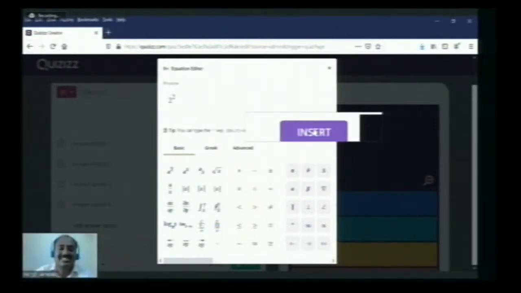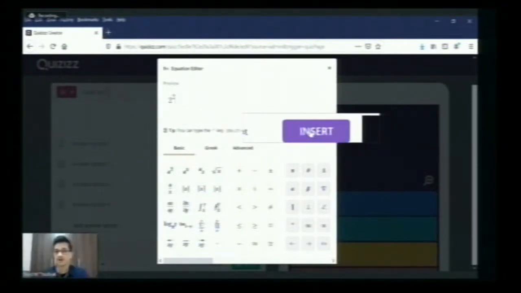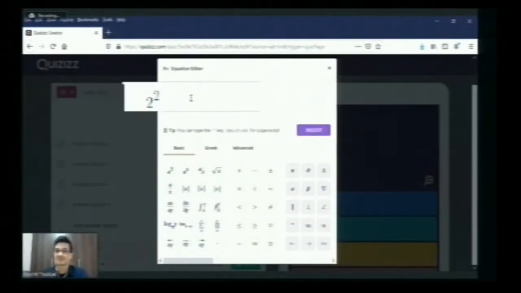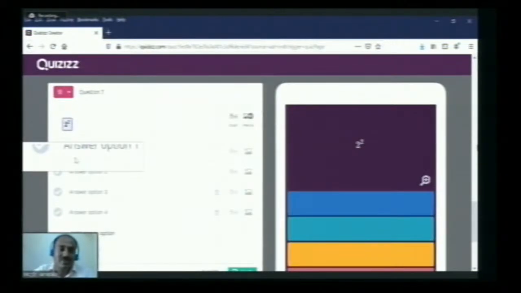The question about this again, sir, is how to use it. See, I have given 2 square. I will insert this one. The question will appear as 2 square plus 5 square. So the answer options we have given here. Like that we can do.